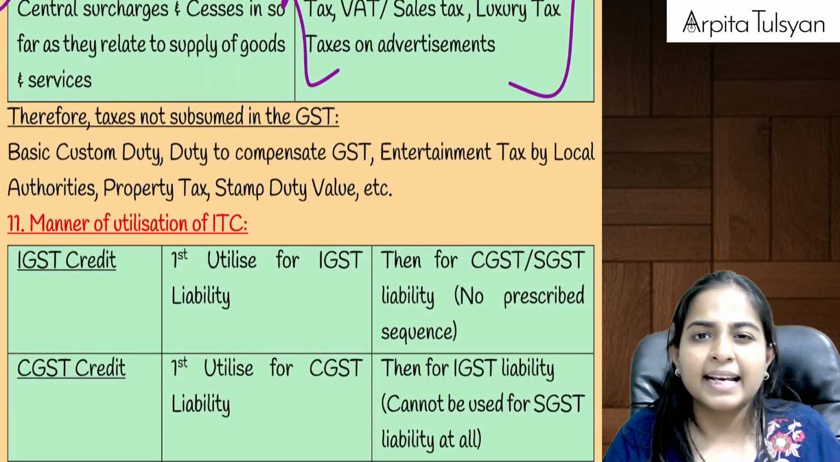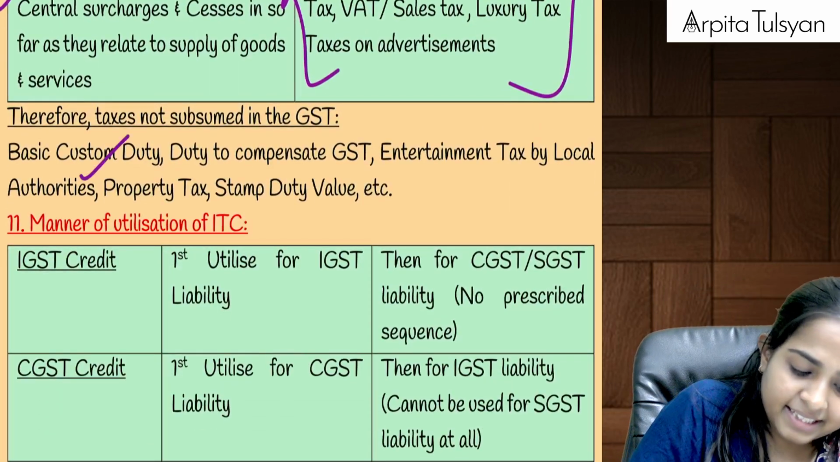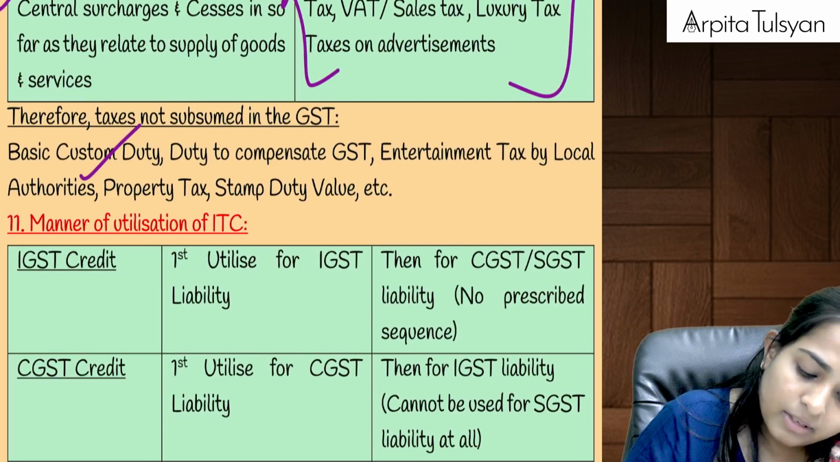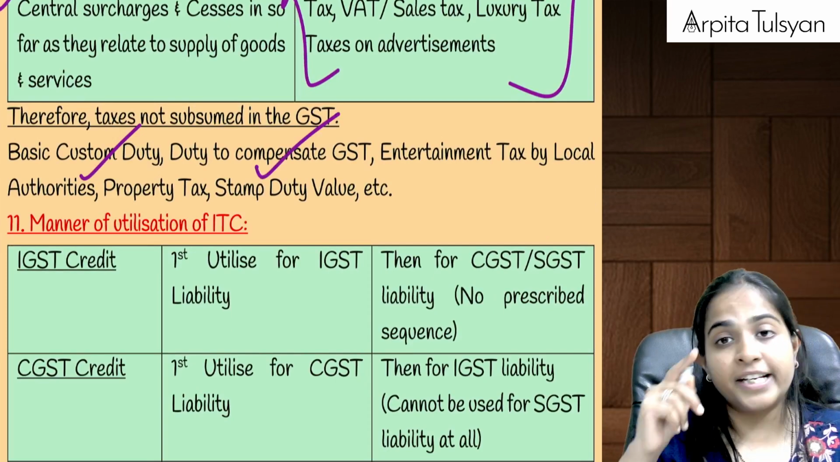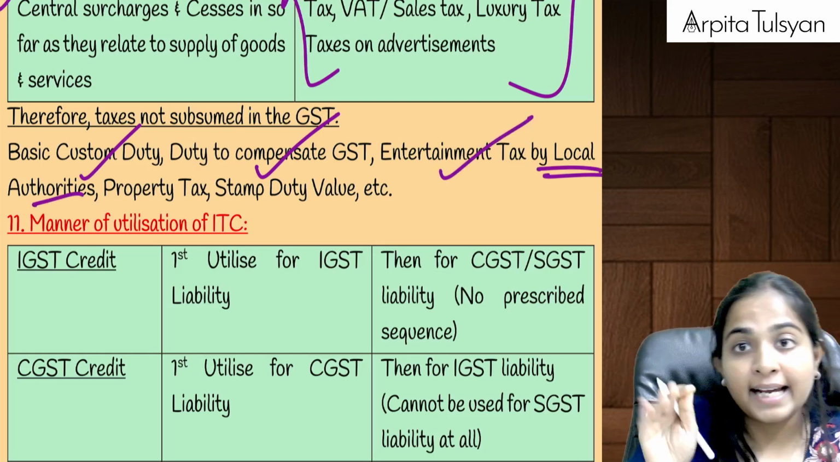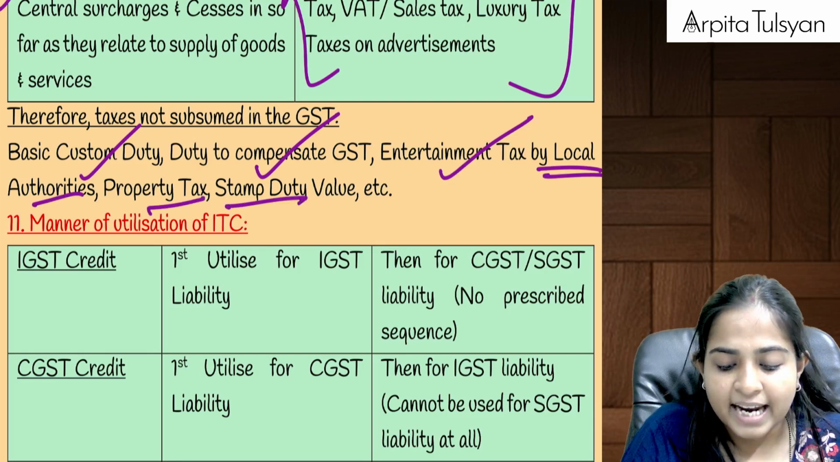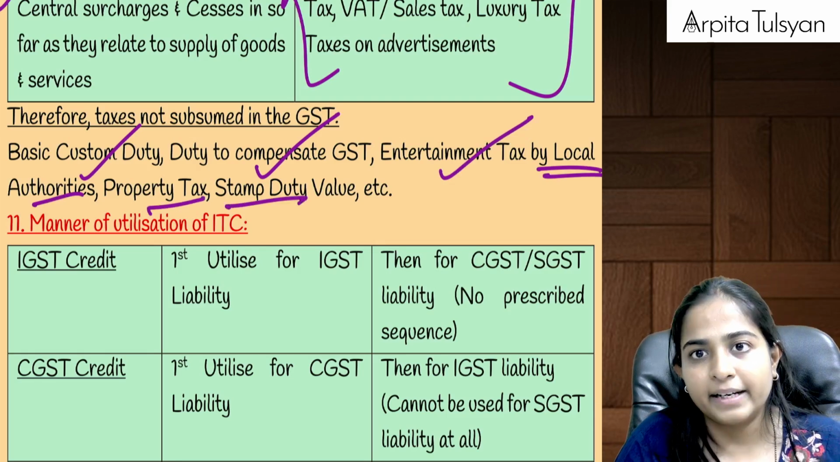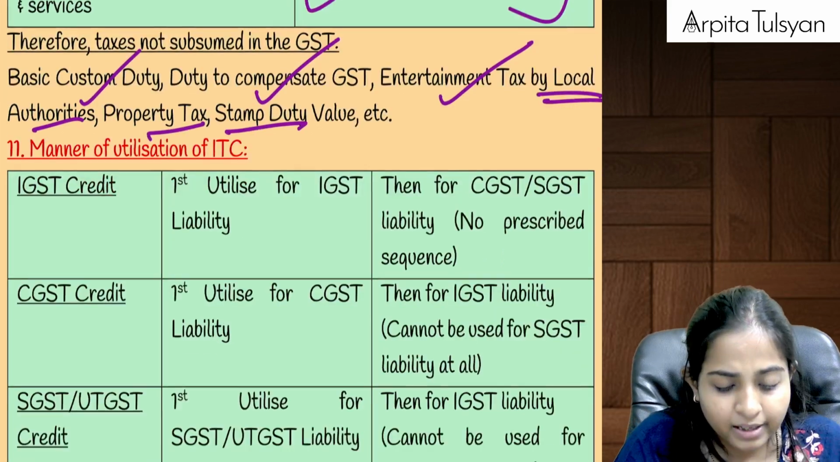So, ma'am, which taxes are left? Basic customs duty, duty to compensate GST, that is GST compensation cess, entertainment tax by local authority, that is still there. Property tax, stamp duty, etc. These are still prevailing. Okay, these are not subsumed in GST.